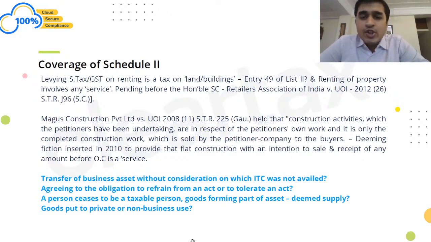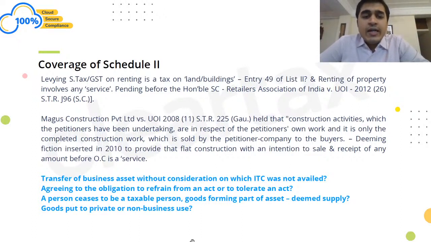Now, this has actually opened a Pandora's box. A lot of transactions which were declared service under the earlier law, that means they were deemed as service under the earlier law, are no longer deemed as service under the GST law. That means whatever is in Schedule 2 does not mean it is a supply automatically, till they are covered by the first three clauses of the supply definition.